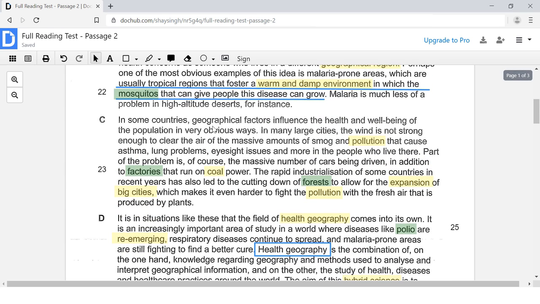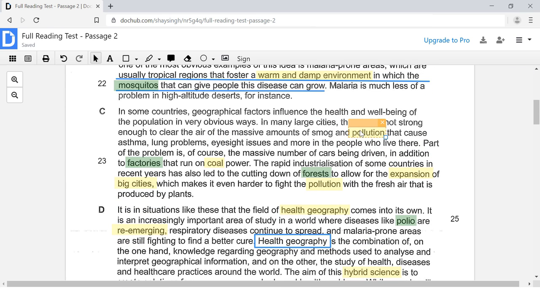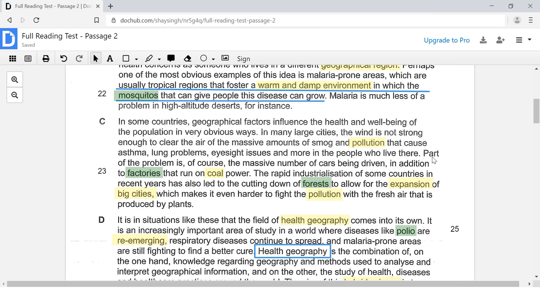Here we go, right here it talked about pollution and how we are affecting the world by using all these machines like cars and using factories, and because of rapid industrialization. All of this is synonym language for human behavior, things that are caused by human behavior. So this part right here where it says part of the problem is of course the massive number of cars being driven in addition to factories that run on coal power, the rapid industrialization and so on.